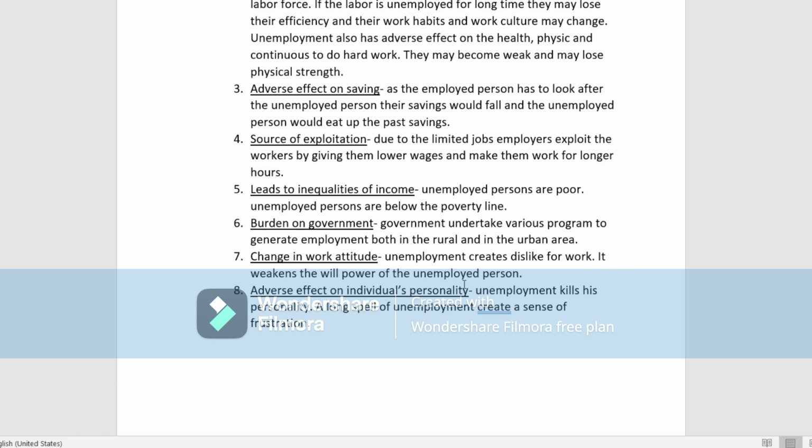Next is the adverse effect on the individual's personality. That means unemployment kills personality. A long spell of unemployment creates a sense of frustration. The unemployed person will be frustrated. So these are the adverse effects on the individual's personality.